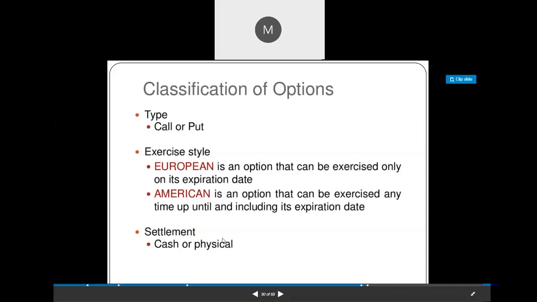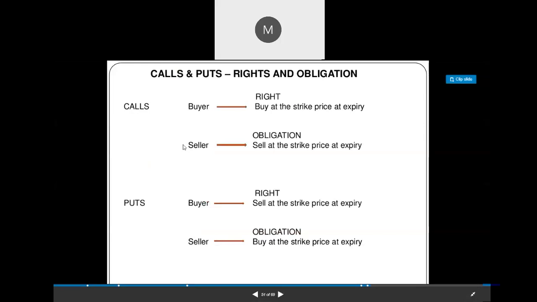But in the Indian stock market, we have only cash settlement. Outside the market, we can deliver physically, but in the stock market, we have only cash settlement, which is only the price difference. For better understanding, you can see a call. Under call option, the buyer gets the right and the seller gets the obligation. Under put option, the buyer gets the right to sell and the seller gets the obligation to buy at the strike price at expiry.